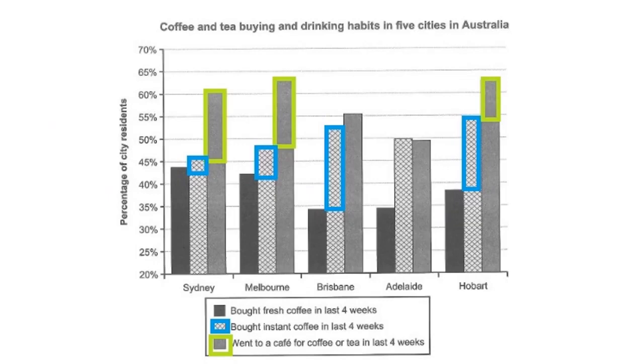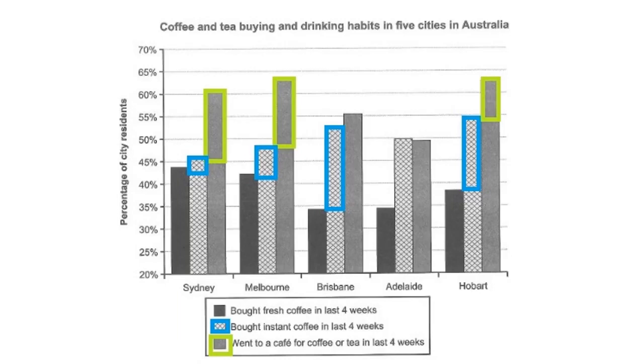And the first thing we're looking at is what sort of comment could we make for an overall summary. What I've observed from this task is that overall going to a cafe is the highest. It's the highest for 4 out of the 5 categories. It's only in Adelaide, and that's just very minor. It is in Brisbane as well. So that's the highest one, and then the middle one is instant coffee, and then the lowest is fresh coffee.